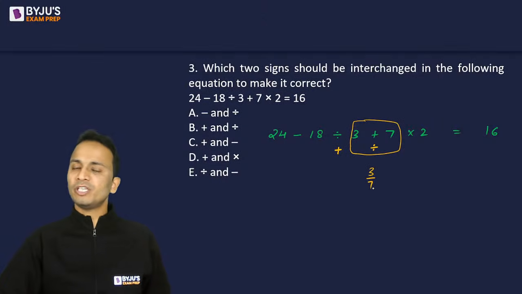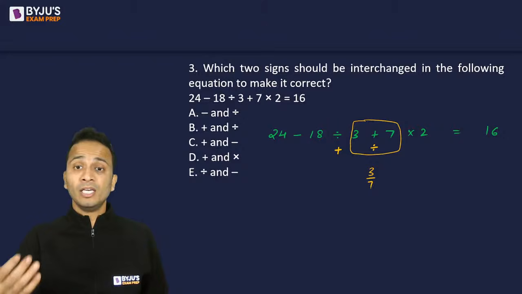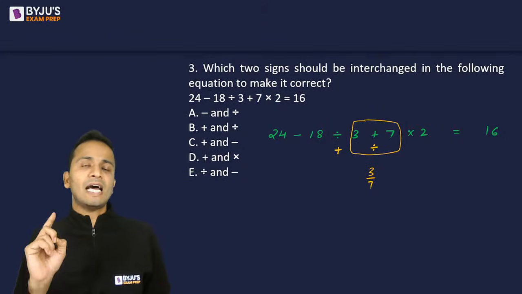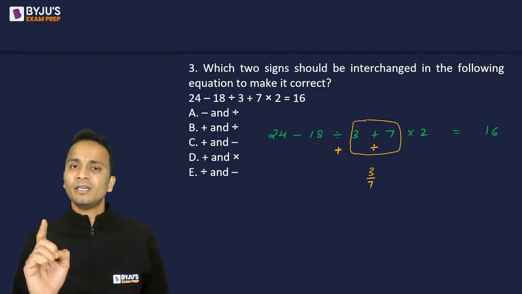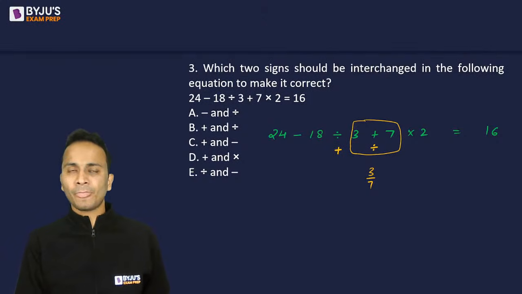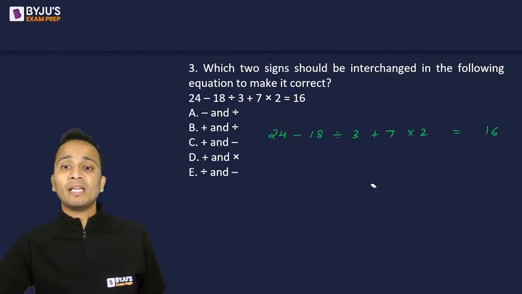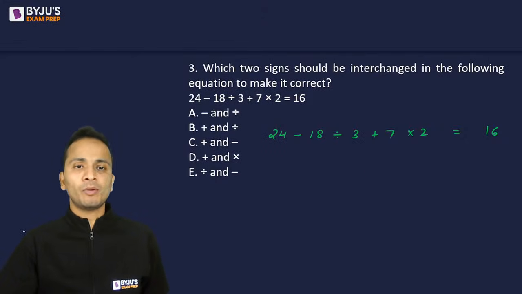That will give me 3 upon 7, a fraction. So on the same lines, on the same reasons that I have eliminated option A, option B will also be eliminated. On the left hand side I have a fraction, on the right hand side I have an integer, so option B cannot be the answer. So this is one way you can eliminate some of the options quickly.